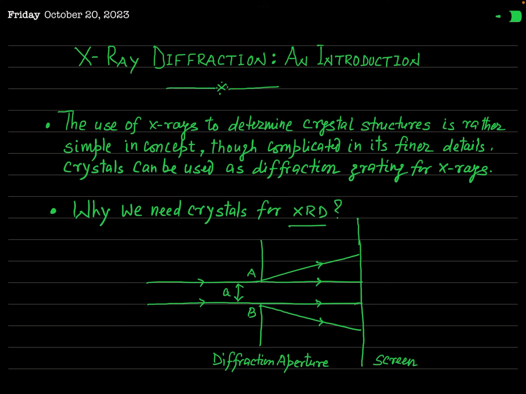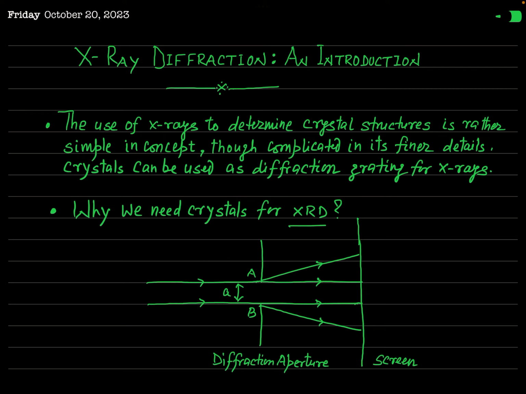Actually, diffraction is the convincing proof of wave nature. So if you want to test that X-rays are wave or not, definitely you have to perform a diffraction experiment. But as I have told you, the ordinary grating available in your laboratory for the diffraction of visible light cannot be used for the diffraction of X-ray. Why can it not be used? First of all, we will learn about it.